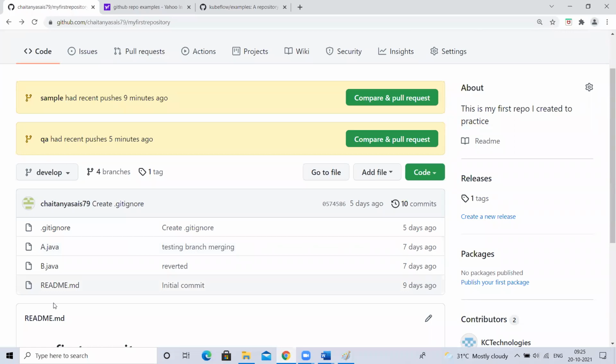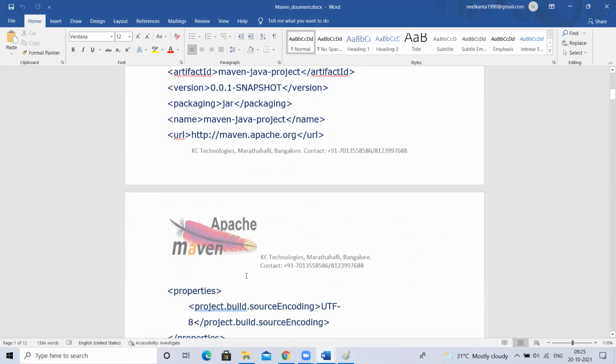POM means project object model. That is going to be the heart of your Maven projects. Most of the things you do, you will control through pom.xml. What is this pom.xml? Let's discuss in some time.